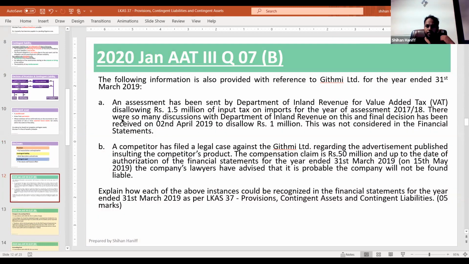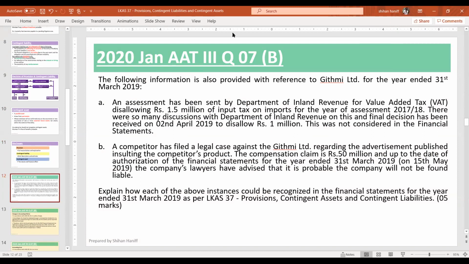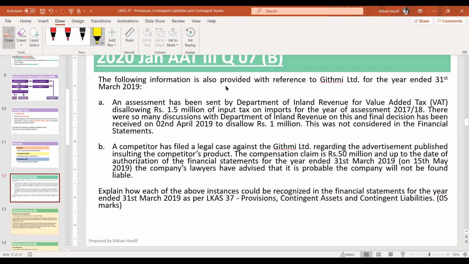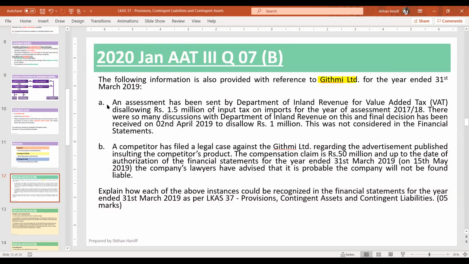So let's do this example. This is also a continuation of the previous question with GIFMI Limited. The following information is also provided with reference to GIFMI Limited. An assessment has been sent by the Department of Inland Revenue for value added tax, an assessment on VAT, disallowing 1.5 million of input tax.